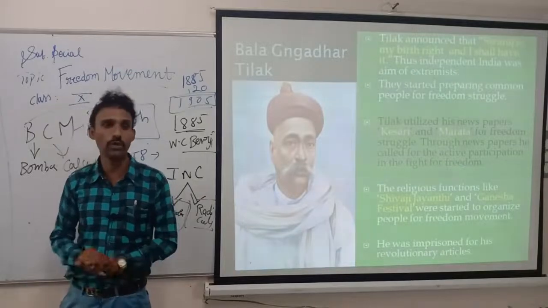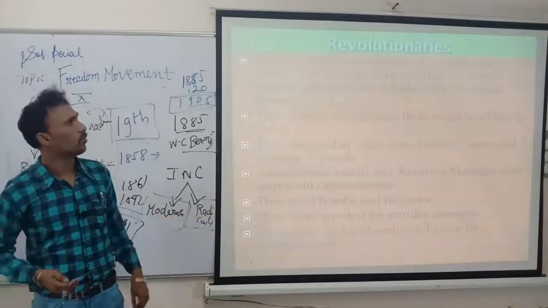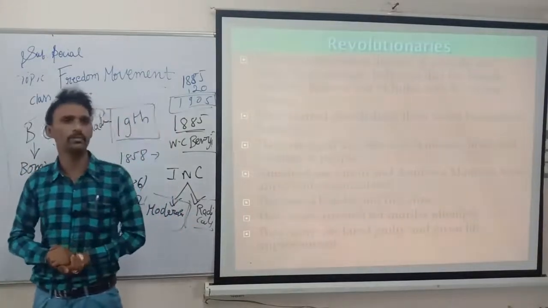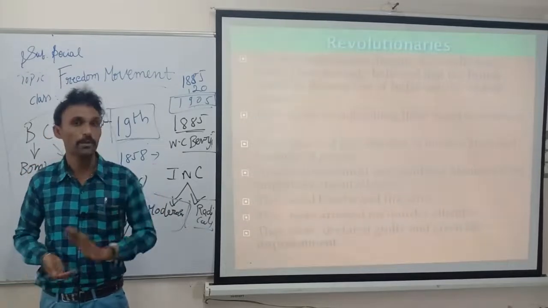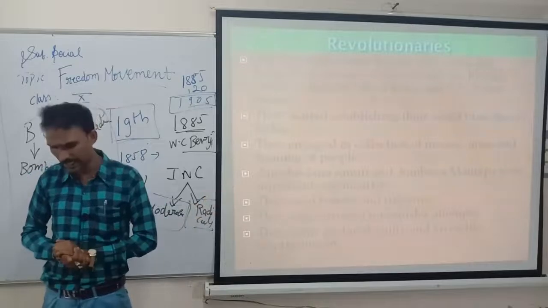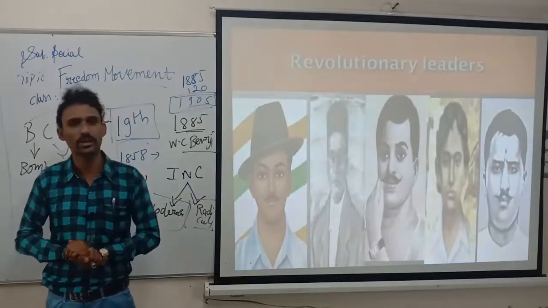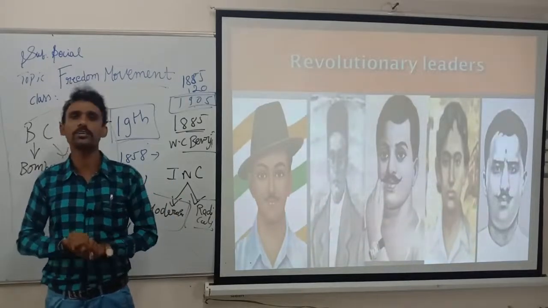Next, we'll go to the revolutionaries. After the moderates and radicals, a few more people were called revolutionists. Their dream for India was freedom. Tilak and others were at least half of that. The radicals were rebels, and rebel means against the government. If the government says yes, they say no.